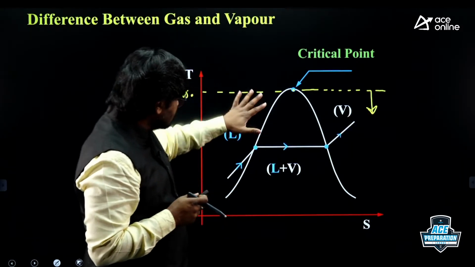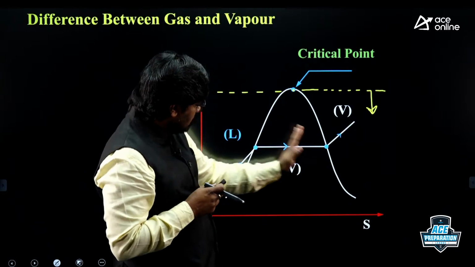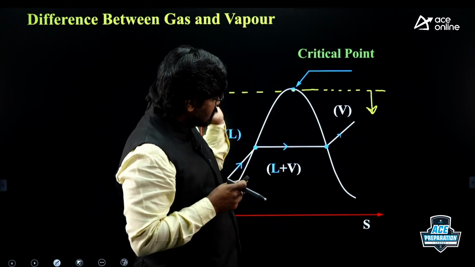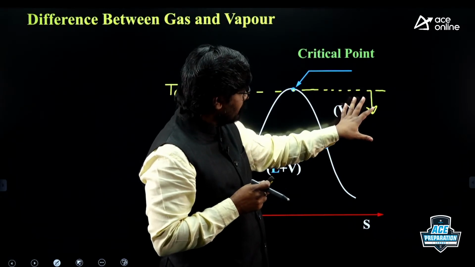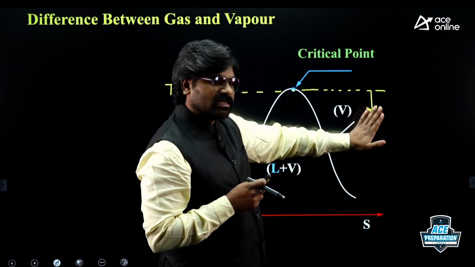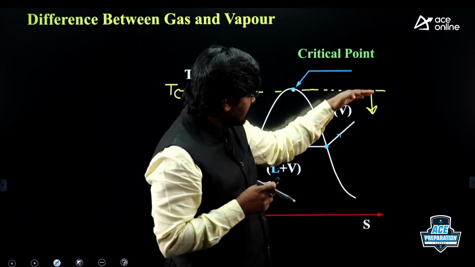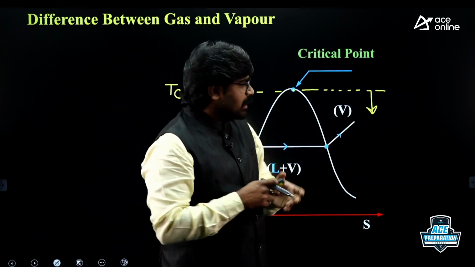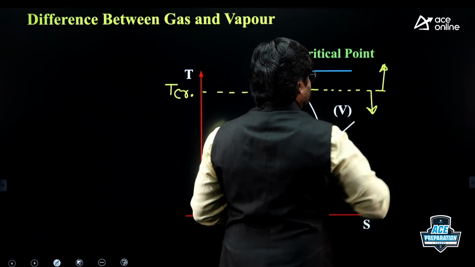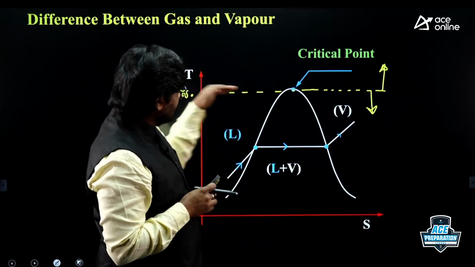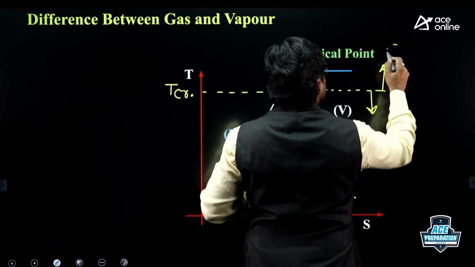Please observe, this is the liquid region, this is the liquid plus vapor region, so don't look at those. In this region, less than the critical temperature, it is the vapor region. If the temperature of the substance is greater than the critical temperature, in this region it is gas.